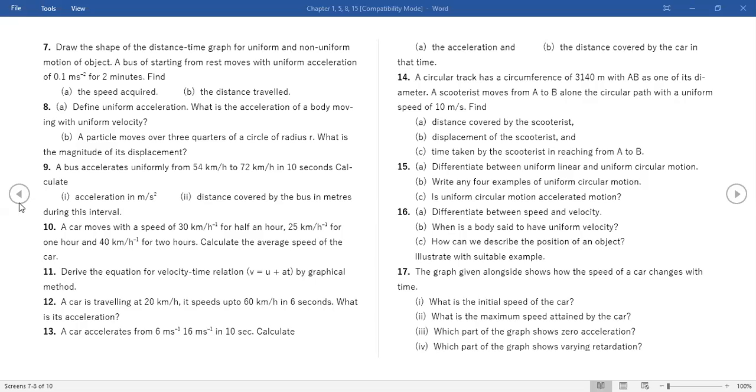Ma'am, the 9th one, second part, answer in kilometer or meters? Meter. They have asked in meters. Okay. Ma'am, so it's 34.28. Yes. Ma'am, what is the answer for the second part of 9th? 175 meters. Okay.